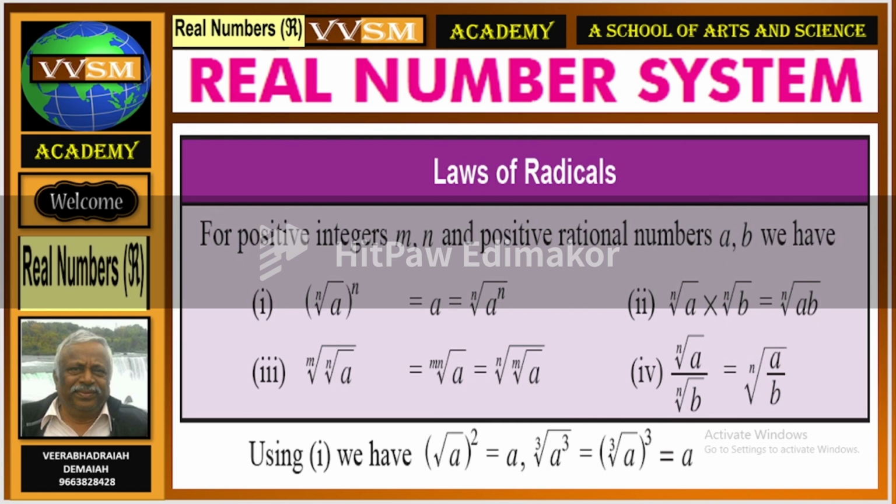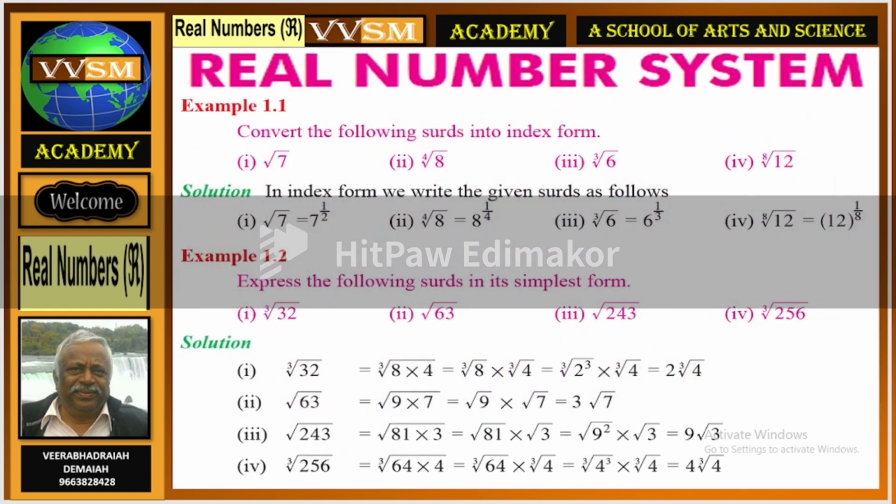Laws of radicals or laws of surds. For positive integers m, n and positive rational numbers a, b, we have nth root of a to the power of n, like this. These are the laws of radicals. You see, the real number system continues.